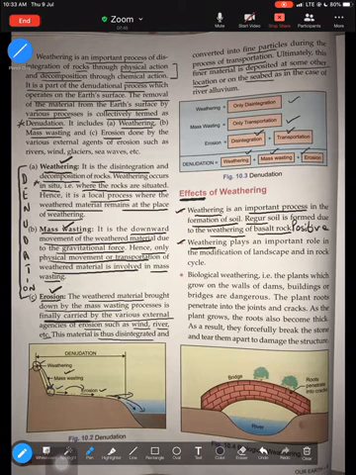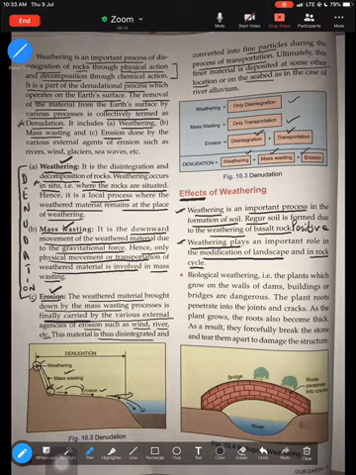Second, weathering plays an important role in the modification of landscape. Imagine an area covered with huge rocks, and when the breaking down of rocks or minerals takes place, what happens? The entire scene or landscape of the area changes, isn't it? When rock starts breaking down, the place looks completely different. Weathering also plays an important role in the rock cycle.